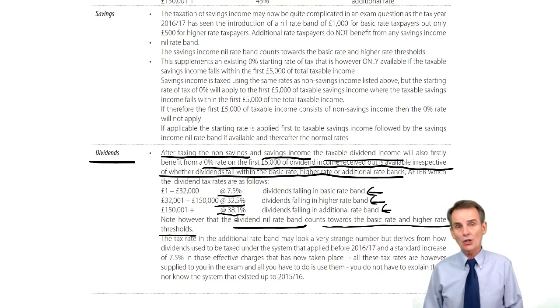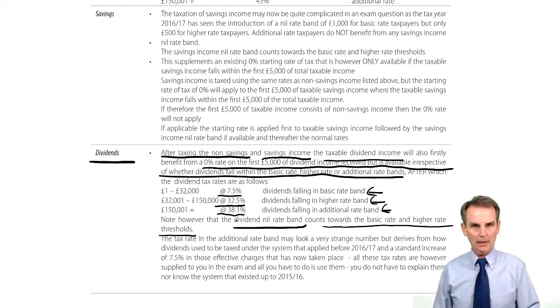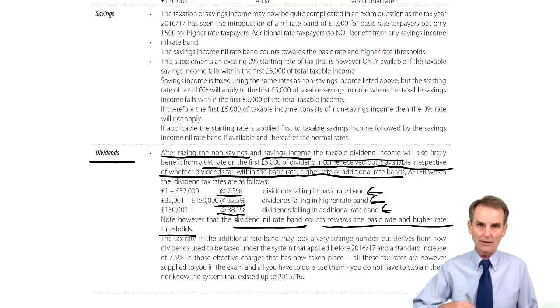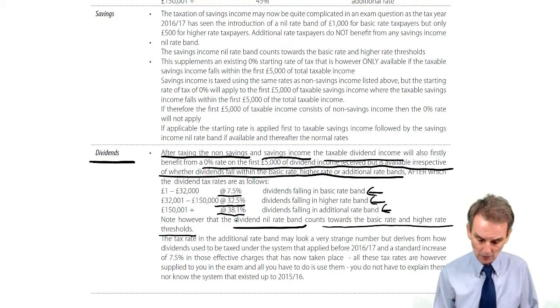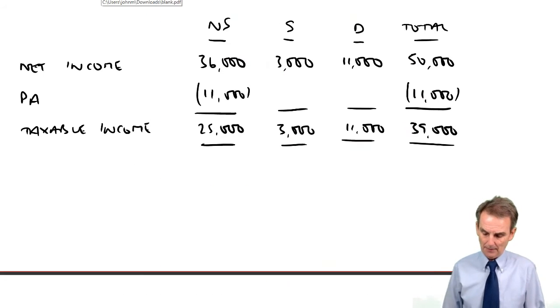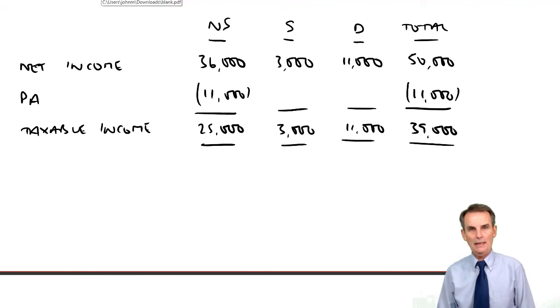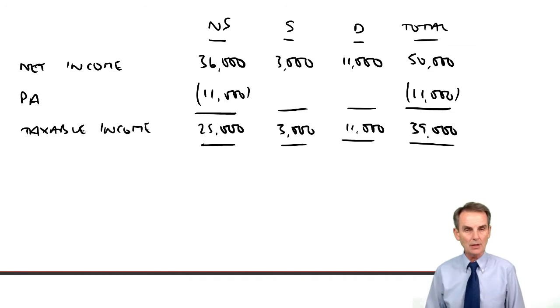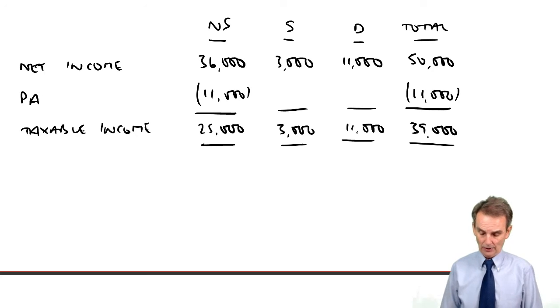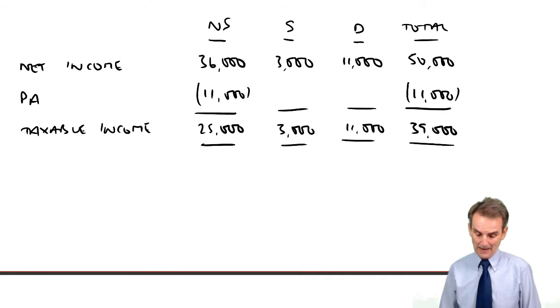So let's have a little example, therefore, to illustrate now the application, not just of the dividend income bands, but of course on non-savings and savings that precede this. If you get pen and paper ready, we have set up for you here a little example that will test out the taxability of all three types of taxable income in one example. Now again, I'm starting off with the given figures of net income. You indeed may have to determine what income is non-savings, is savings, is dividend. And by now, we should know that.